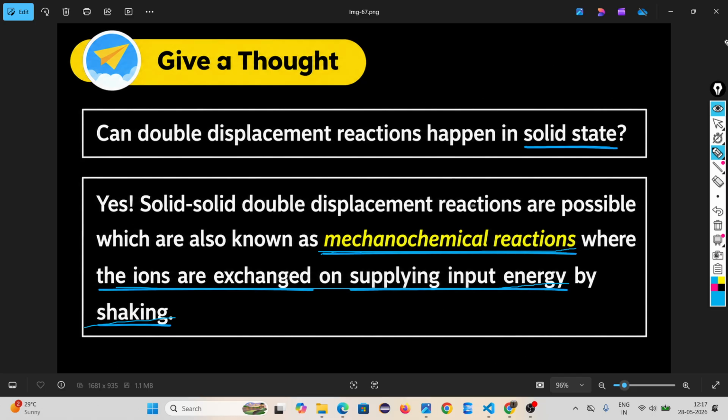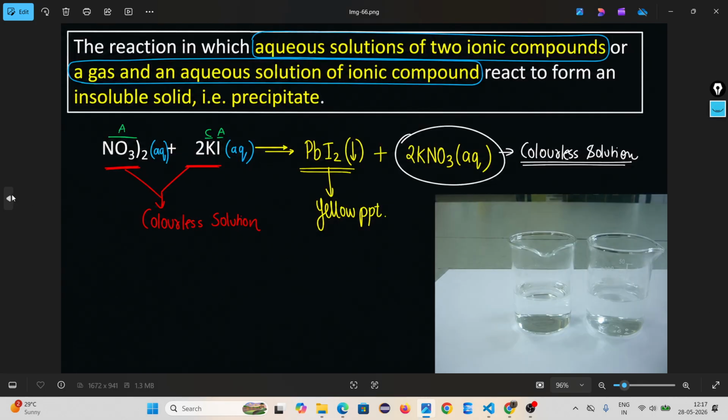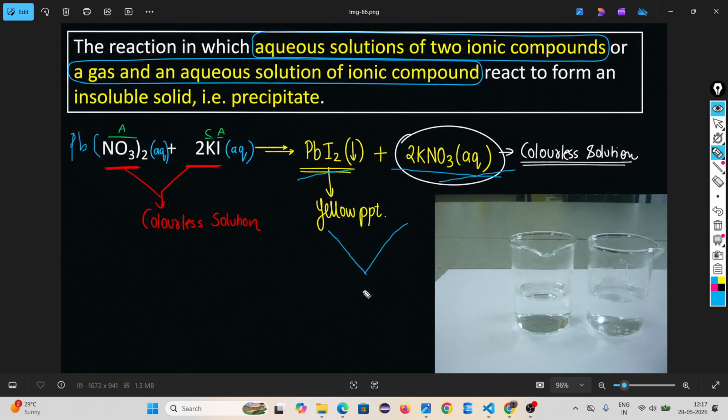When you do the same thing in the form of solid. Look, suppose I am taking lead nitrate in solid form, and potassium iodide also in solid form. When you shake, means you provide energy, then this is forming. Means it can be easily observed in aqueous solution, but in solid also it's possible.